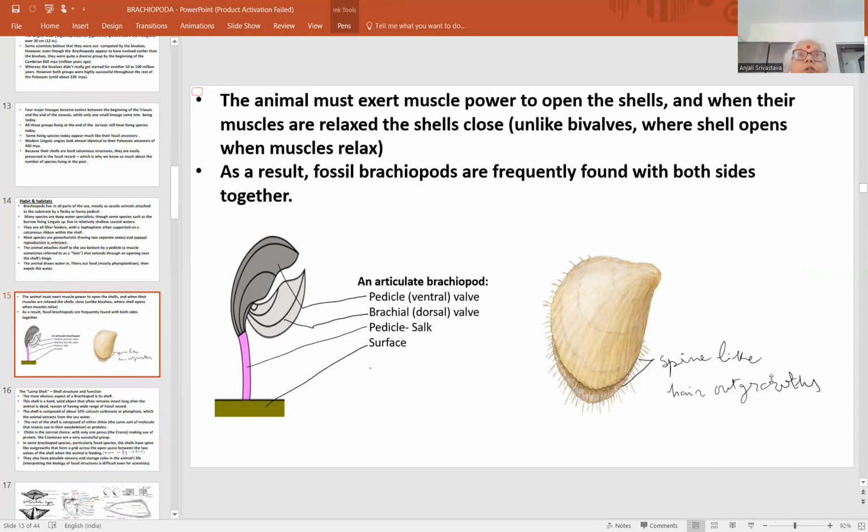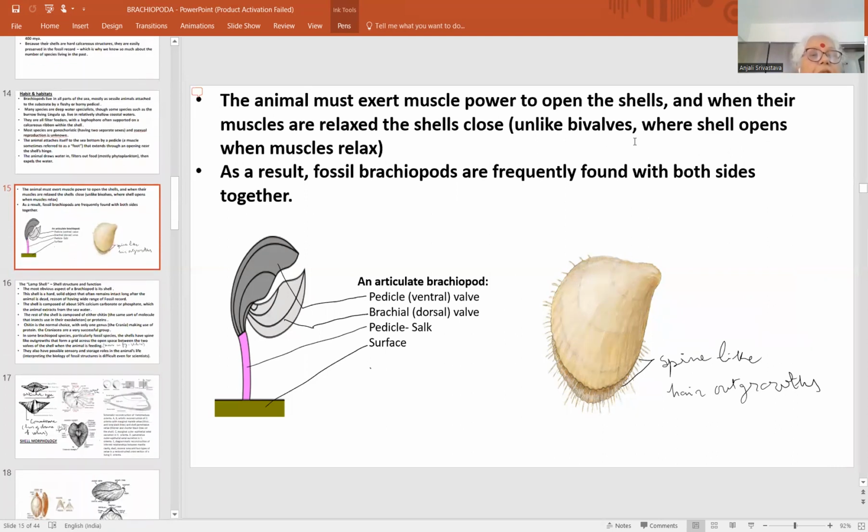This is another important difference between the bivalve and this brachiopod. Bivalves में जब muscles relax करते हैं तो shell open होता है. In brachiopods जब muscles relax करते हैं तो shell बंद हो जाता है. This is a very important difference between the shell opening and closing of bivalves and brachiopods. So this is about habitat.